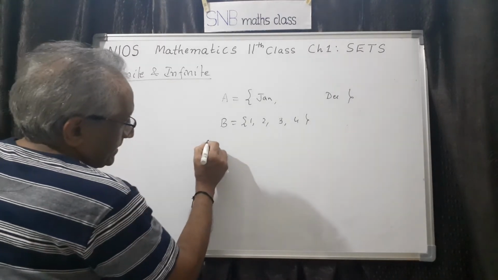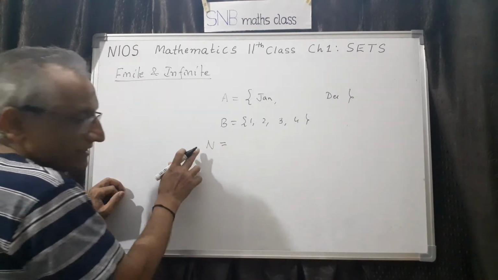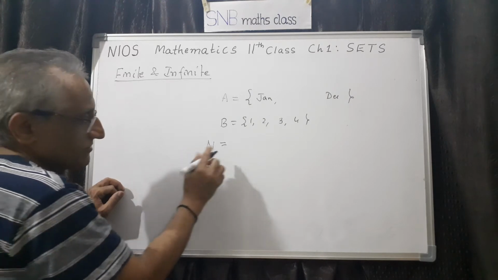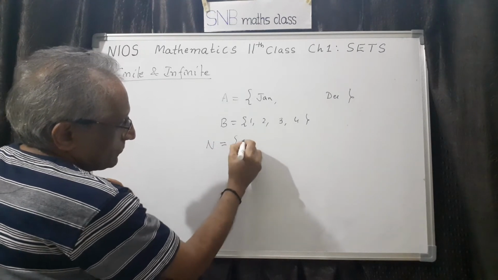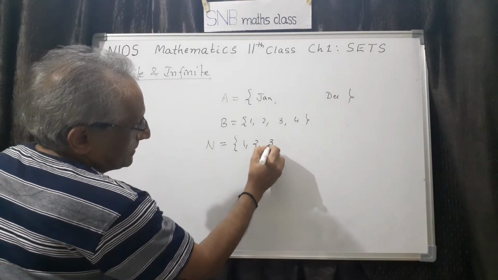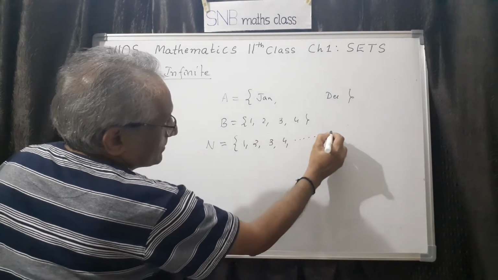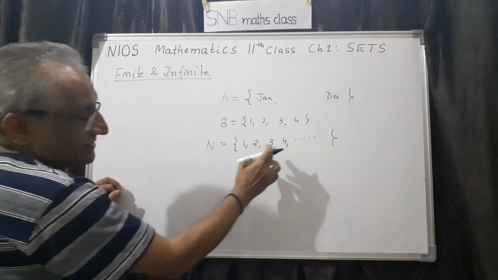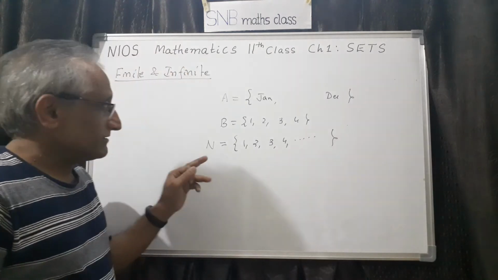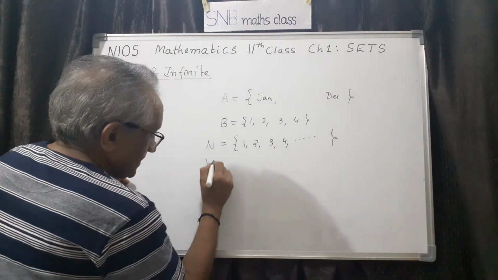For example, you take N. I have already used this one. N means set of naturals. What do you mean by set of naturals? 1, 2, 3, 4, etc. So this is infinite because it is never ending. So it is infinite. Similarly, I can also take W.